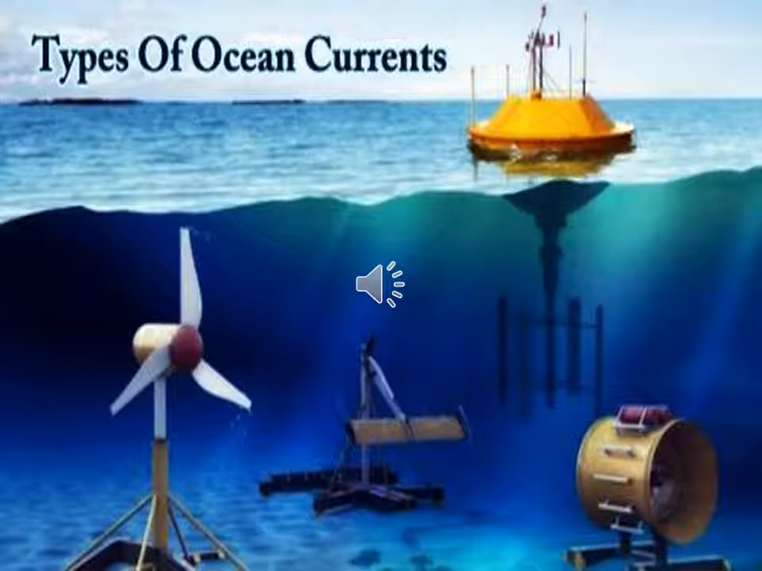So there are two types of ocean current, namely warm current and cold current. Warm current is the movement of ocean current from low latitude, that is the tropical zone, to temperate and polar regions. Cold current is the movement of ocean current from higher latitude, that is temperate and polar zones, towards low latitude, the tropical or equatorial zone.